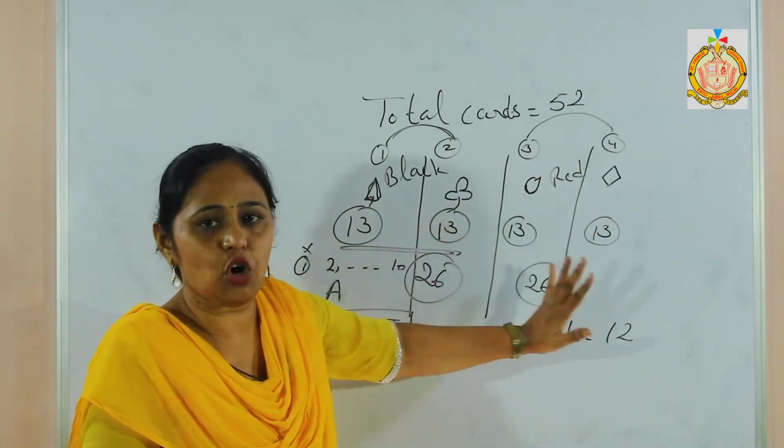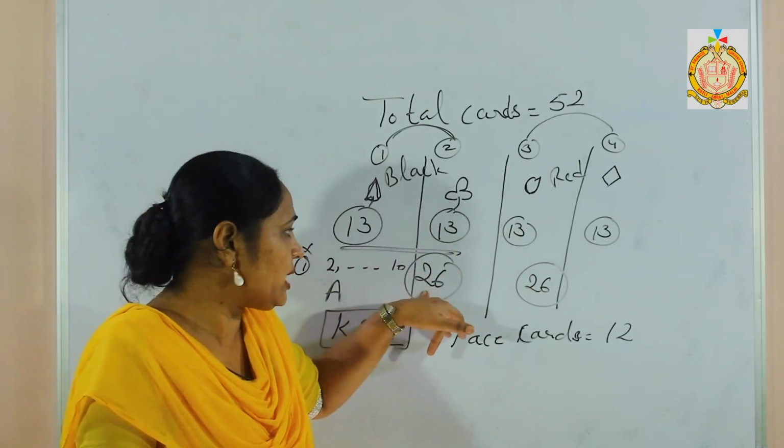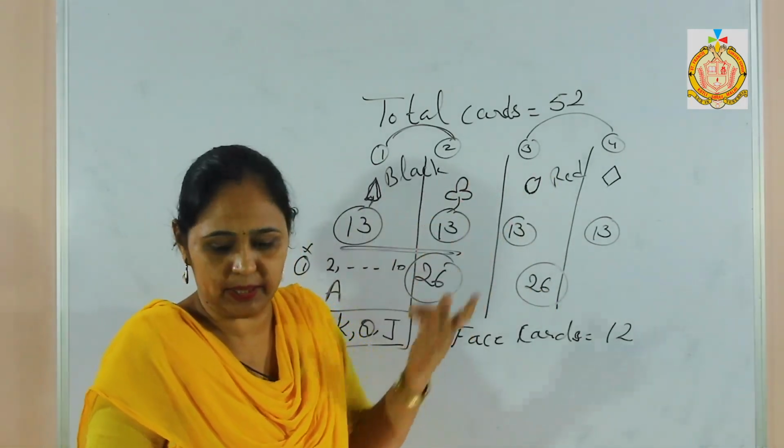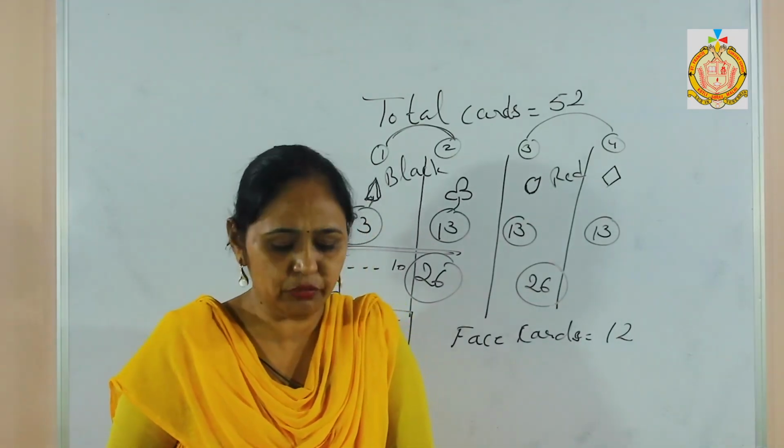How many red, how many black? There are 26 red, 26 black, 2 types of red, 2 types of black. Now we come to solve the sum of first exercise.